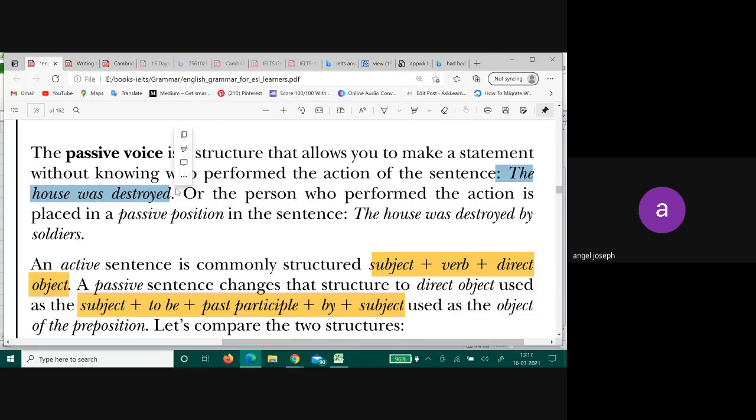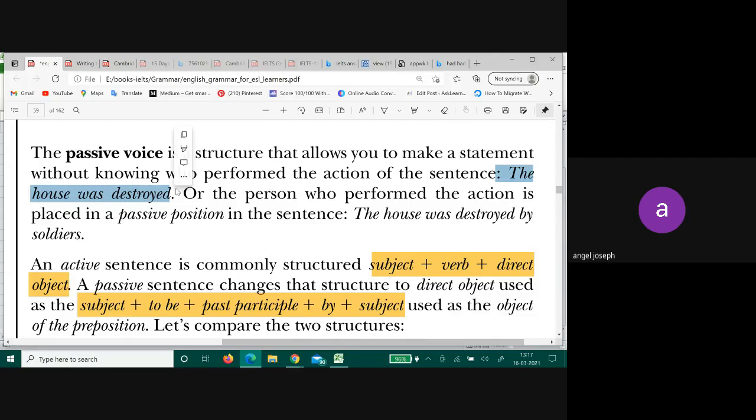So the attention has gone to the kriya. In passive voice, where does the attention go? To the action, the kriya. In active voice, where is the attention? On the subject, on the doer. For me now, in passive voice, the doer is no more important. For me, the kriya is important.